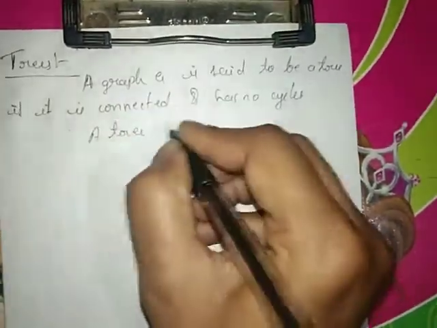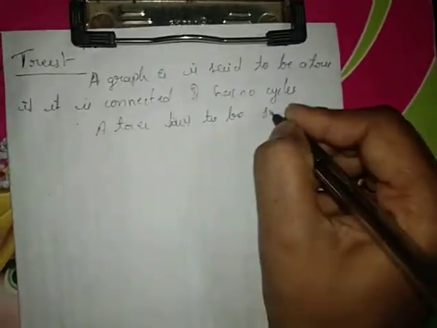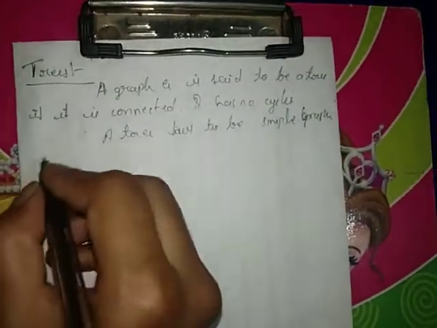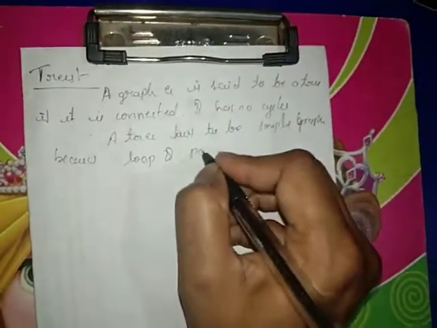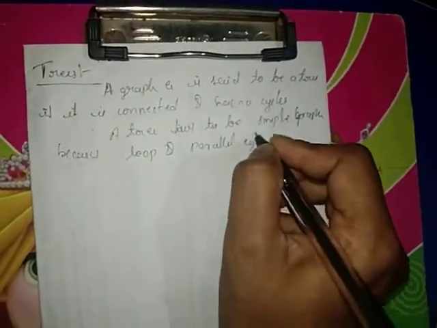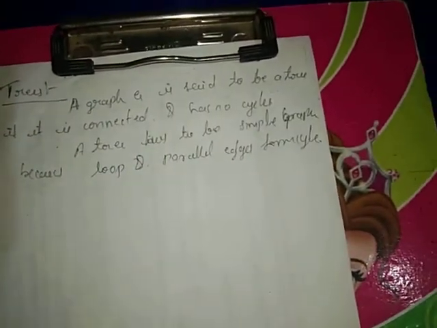A tree must be a simple graph, because loops and parallel edges form a cycle. Therefore, a tree must be a simple graph here.